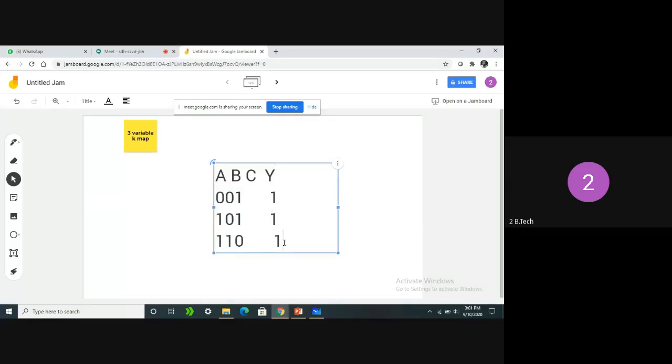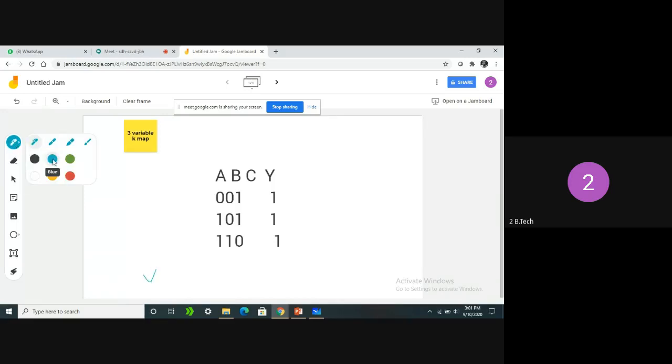So in all remaining combinations, y is going to be 0. So from this we can write what is y. Already we know clearly how to write the y equation. Can we write y in terms of min terms?